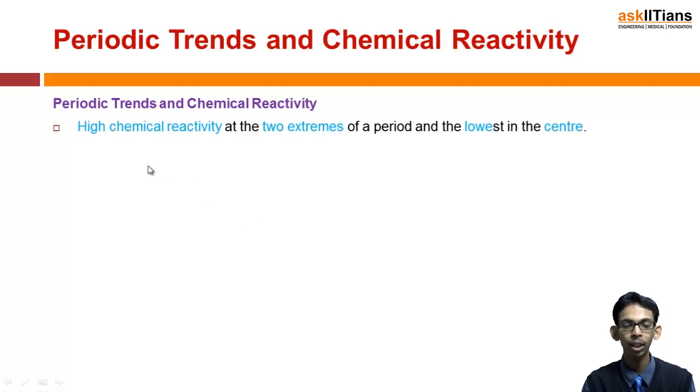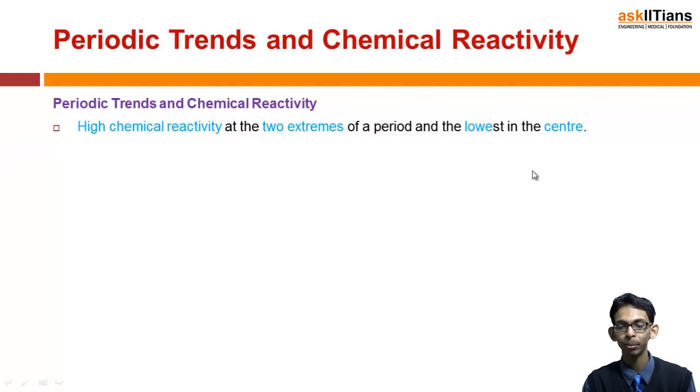Actually we know that high chemical reactivity in the periodic table is observed at the two extremes. Those present at the extreme left, that means s block elements, are highly reactive metals. And obviously in the s block also, the first member, that means the first group, is most reactive.